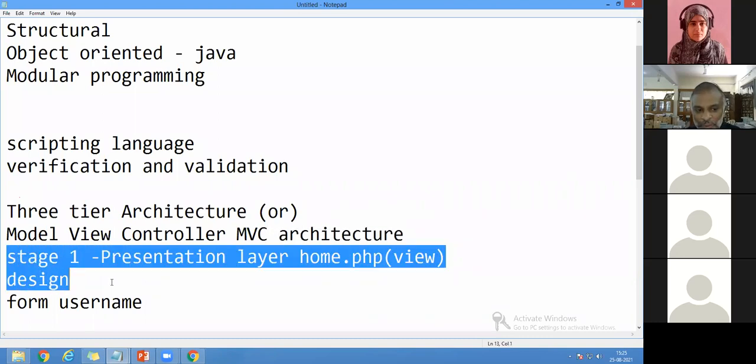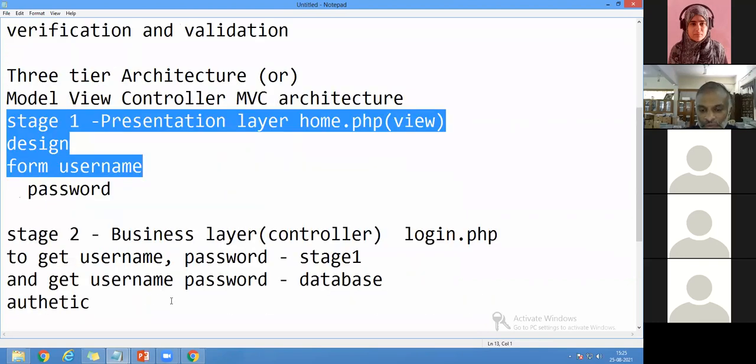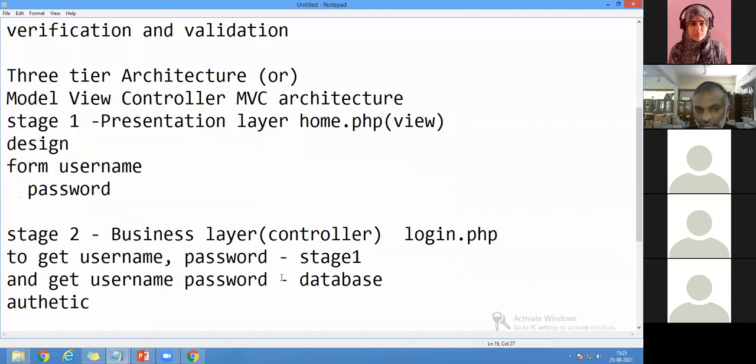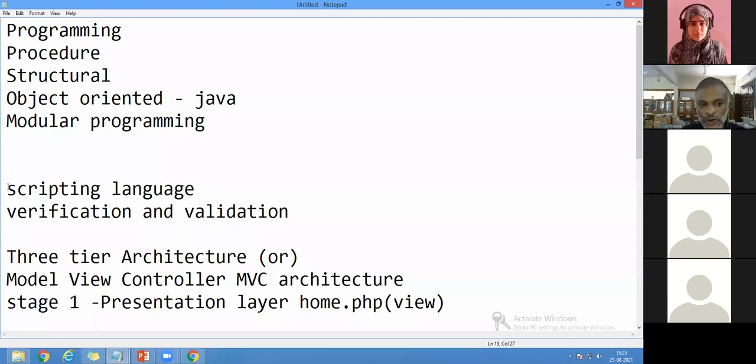So this is about the concepts you are using here. Whatever the presentation layer is, it is going to be here. The next one we are coming to is the controller, and the last one is the model. I hope you can understand the basic concepts of the MVC pattern.